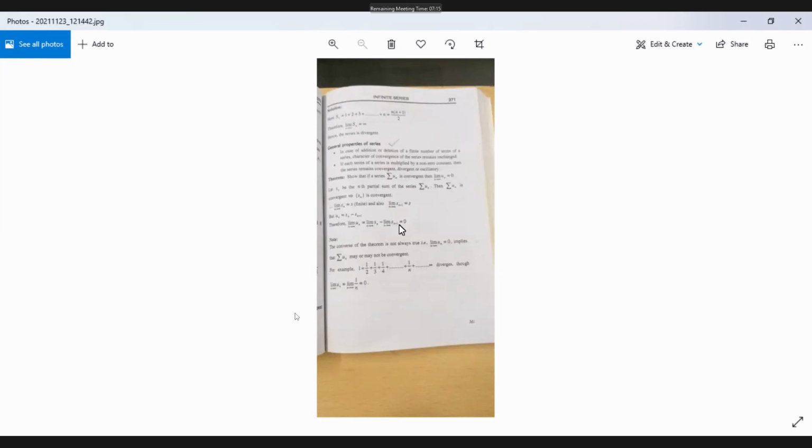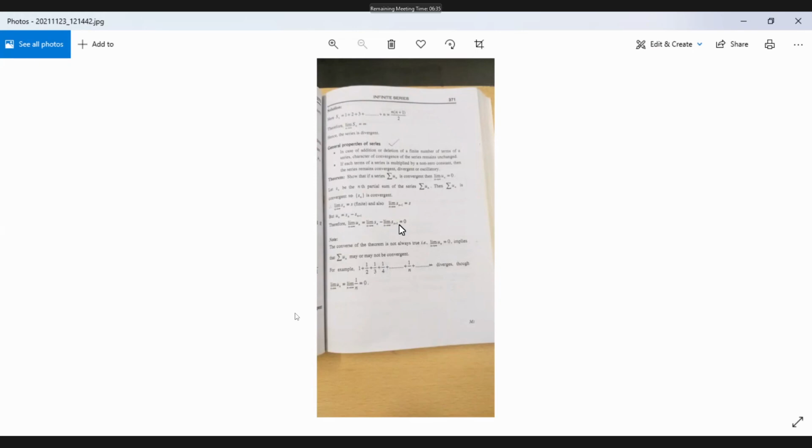Now next is convergent sequence or divergent sequence. If the limit as n tends to infinity of un is equal to a finite number, then we call it a convergent sequence. If that limiting value is infinity, then we call it a divergent sequence. If a sequence is monotonically increasing and bounded above, then it will be a convergent sequence. If a sequence is monotonically decreasing and bounded below, then it is also a convergent sequence.